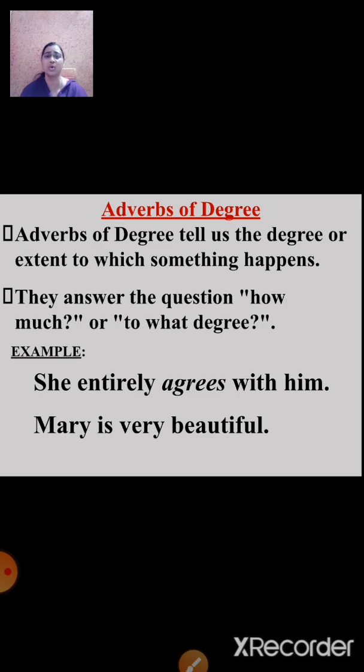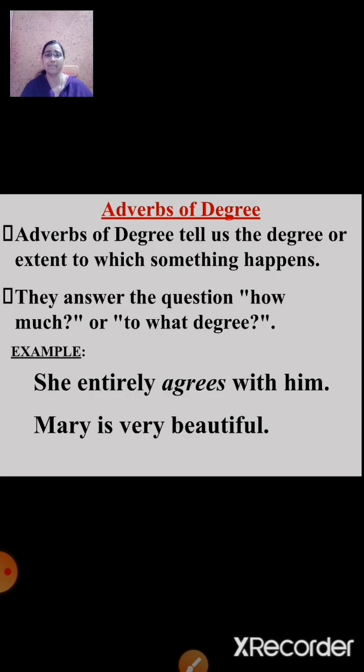We can also understand something like this. An adverb of degree explains the level of intensity of a verb, an adjective or another adverb. Let us understand this with the help of an example. She entirely agrees with him.